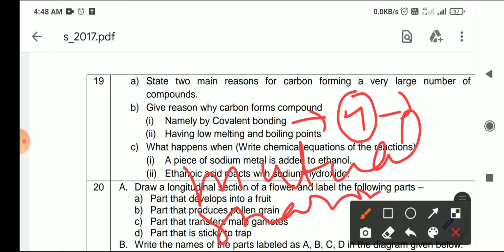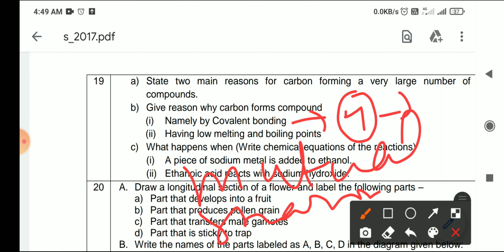ठीक है. अच्छा, a question sometimes asked is why ionic compounds have very high melting and boiling points. Because you know that ionic compounds have ions and they have a very strong force of attraction between them. So if we need to break that bond, we need to provide a larger amount of energy. So जो ionic bonds होंगे, they have high melting and boiling points, but covalent compounds require low melting and low boiling points.